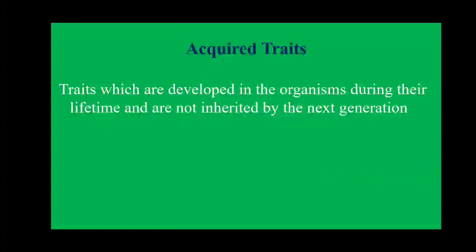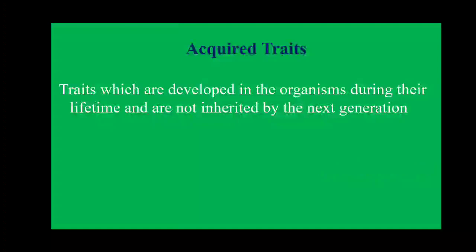Here the trait means characters. Traits are nothing but the characters. First of all we'll start with the acquired traits. Acquired traits are traits which are developed in an organism during their lifetime and are not inherited by the next generation. These are characters which are developed in our body during our lifetime, and for these characters our genes are not responsible.